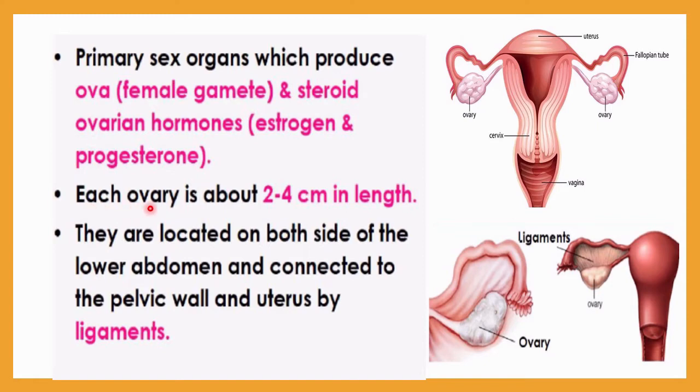Each ovary is about 2 to 4 centimeters in length. Here in this diagram you can see the location or situation of the ovary. Here you can see it is connected with the uterus by these ligaments.